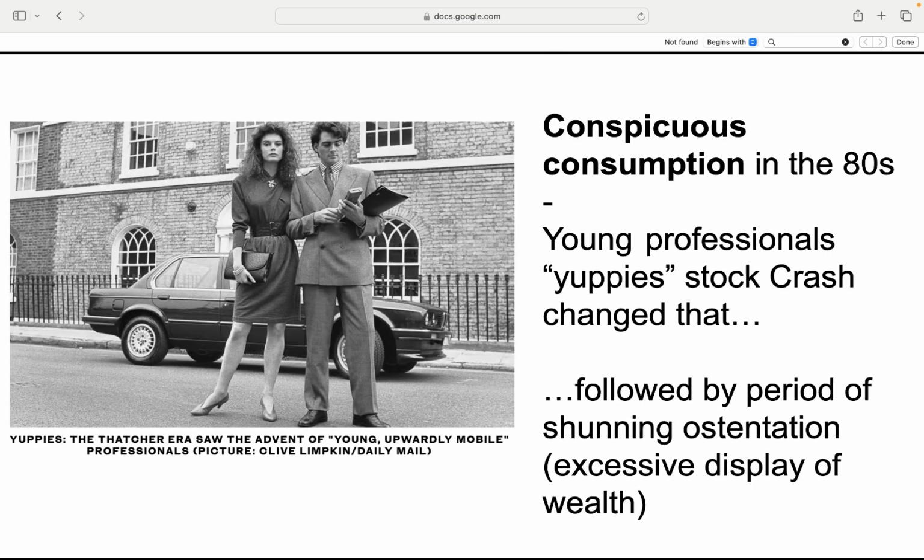Conspicuous consumption in the 80s. Yuppies, young professionals were all about showing off their wealth with flashy clothes and big lifestyles. Then the stock market crash hit, and suddenly everyone was shunning ostentation. Less flashy, more low-key. From look at me to try not to notice me.